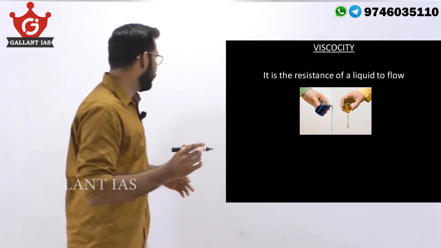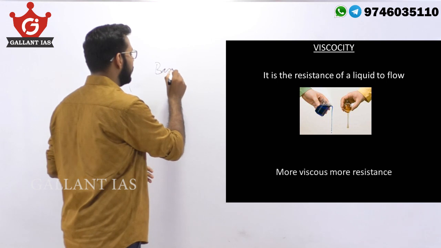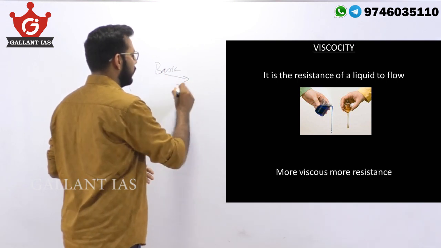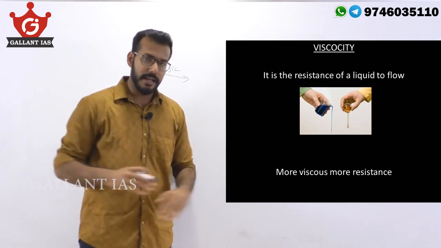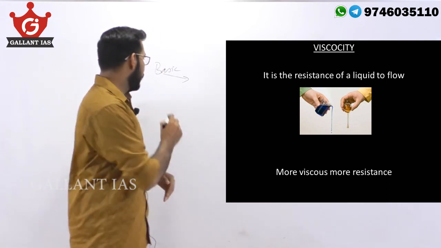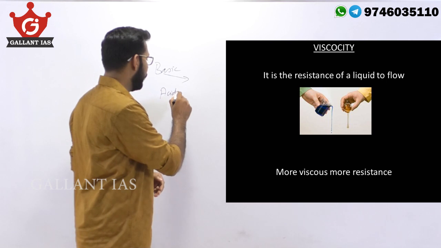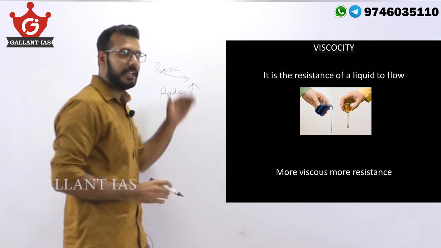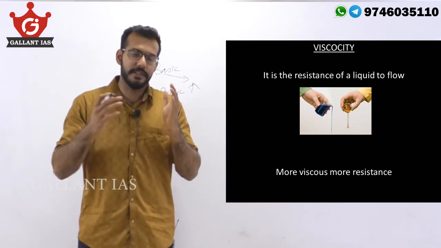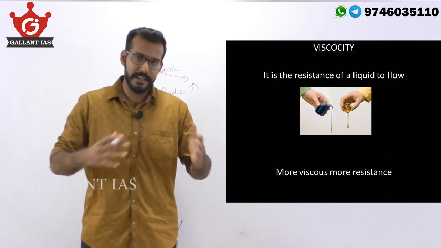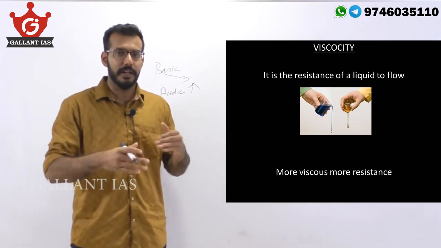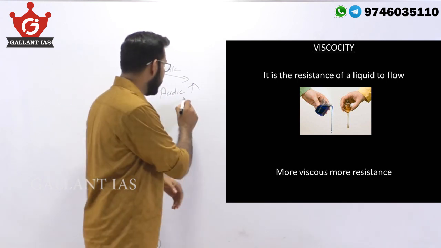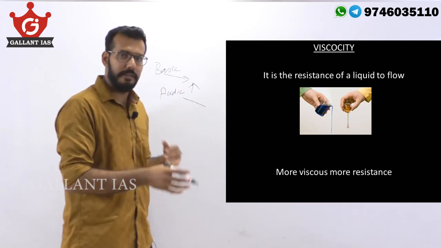In the case of lava, basic lava has less viscosity, meaning it can cover a vast area before it settles. And acidic lava is very high in viscosity, meaning it does not flow very readily as compared to basic lava, and it is very highly resistant to flow. So the area covered by acidic lava in comparison to basic lava is very small.